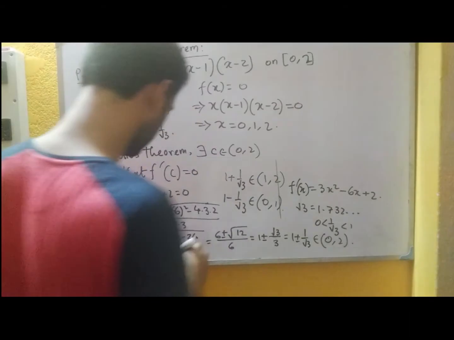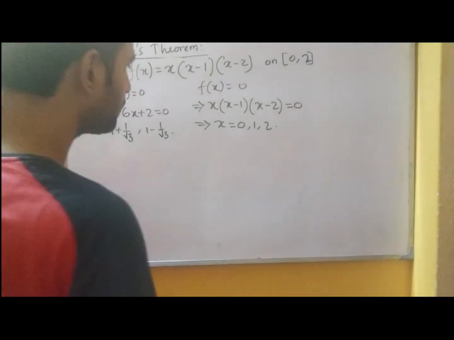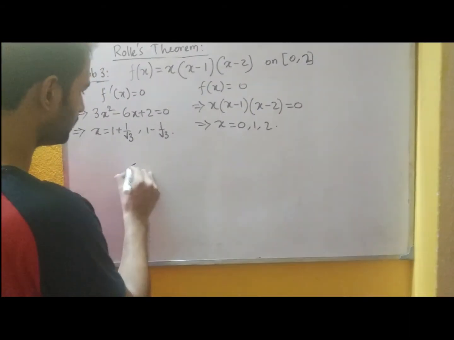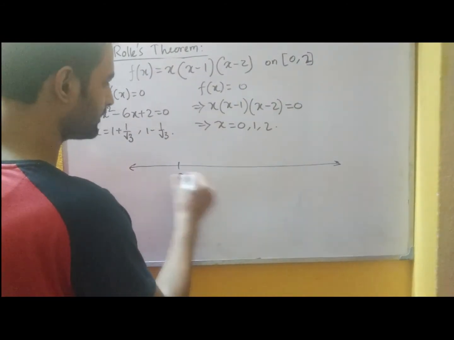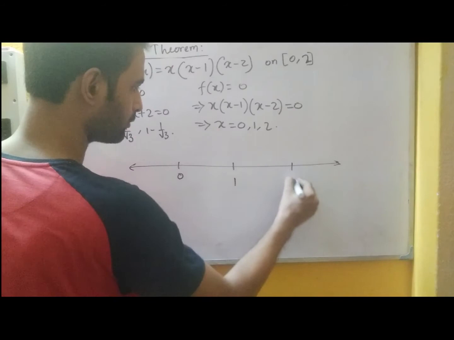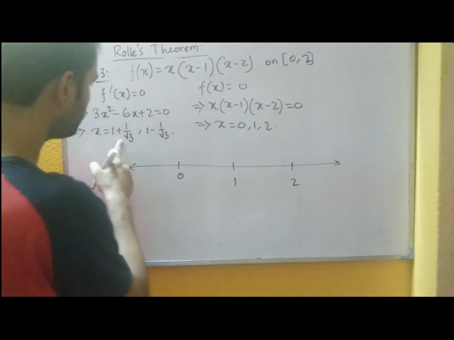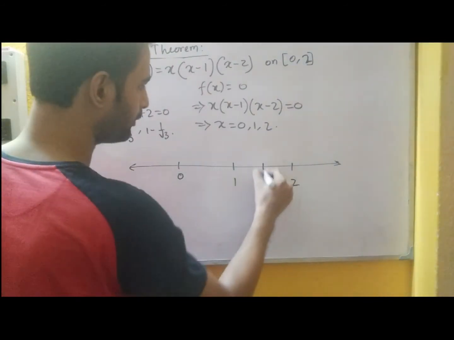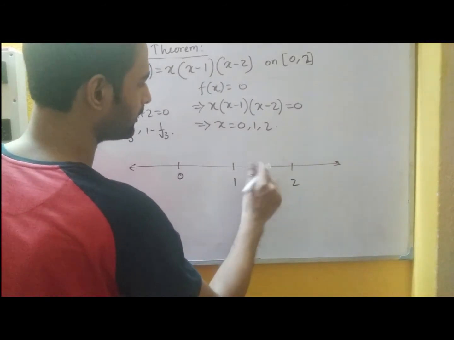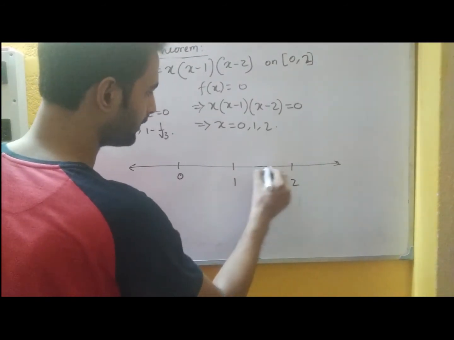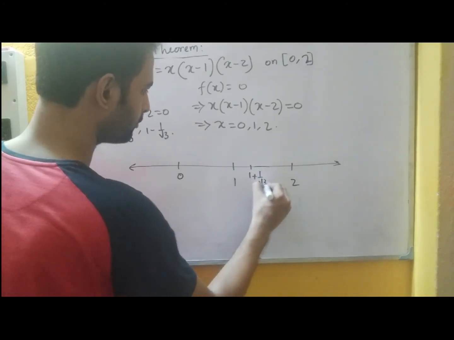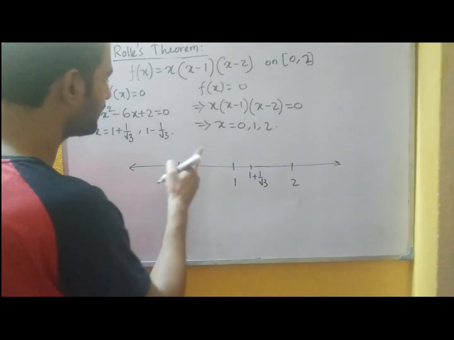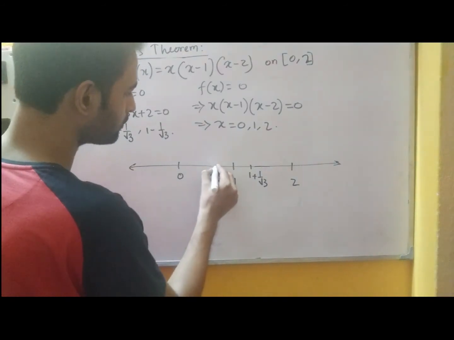Now see, if you look carefully, on the line 0 is here, say here is 1, here is 2. So 1 plus 1 by root 3 is between 1 and 2 somewhere. It is not exactly in the middle. It will be near to 1. So it is 1 plus 1 by root 3 here. And 1 minus 1 by root 3 will also be near to 1, that is here.